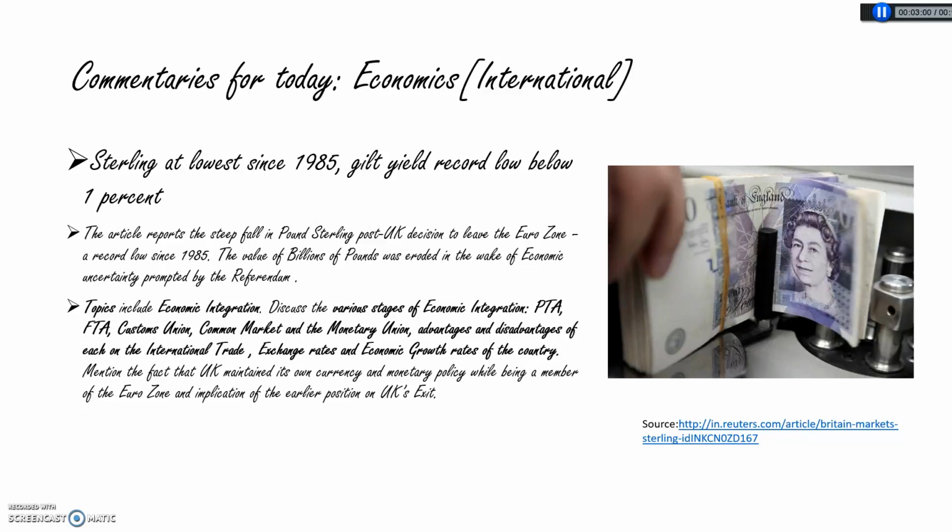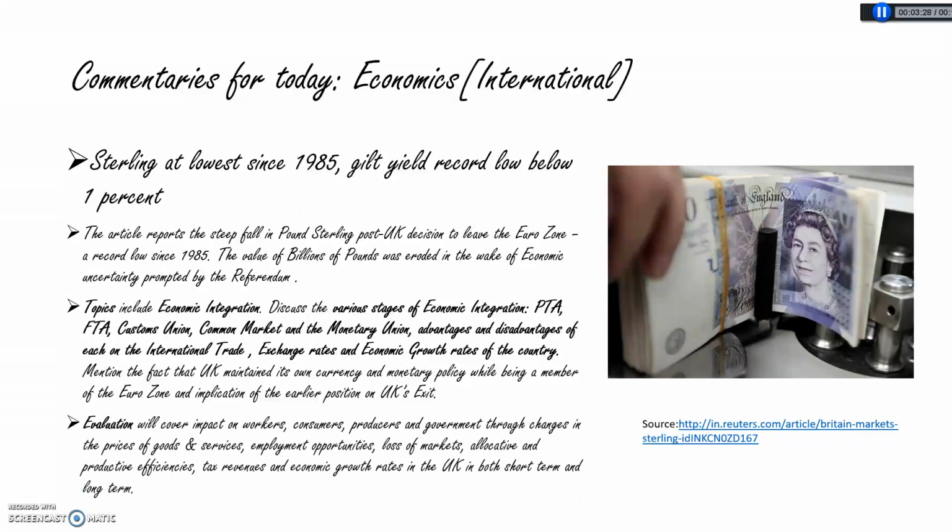Topics include economic integration, discussing the various stages of economic integration: PTA, FTA, customs union, common market, and the monetary union, and the advantages and disadvantages of each on the international trade, exchange rates, and economic growth rates of the country. Mention the fact that UK maintained its own currency and monetary policy while being a member of the Eurozone, an implication of the earlier position on UK's exit.